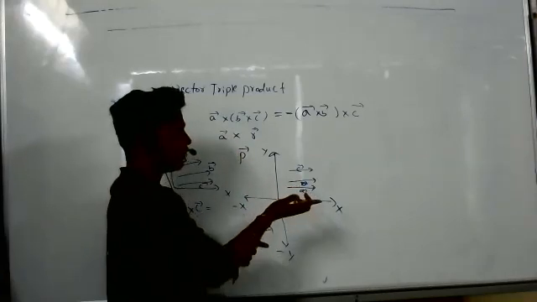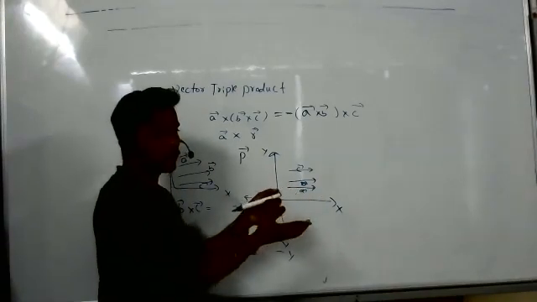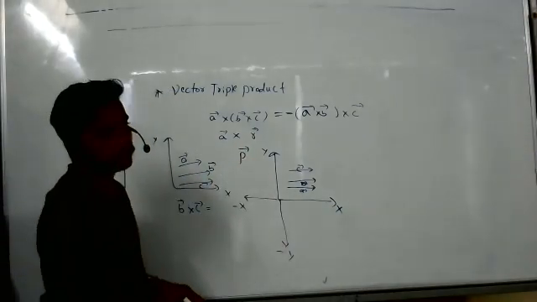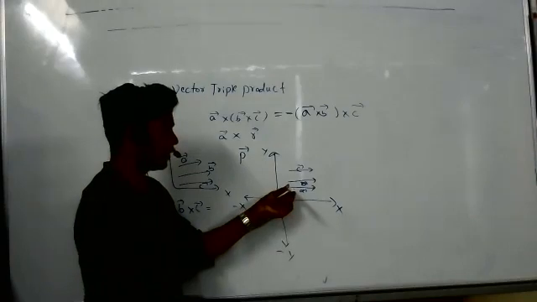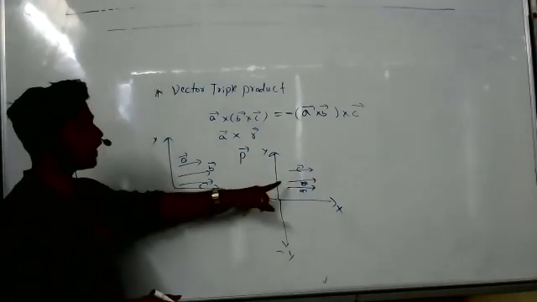So what is that direction? It is perpendicular to A, in the same plane. It is in the same plane, right? That is perpendicular and it's in the same plane.